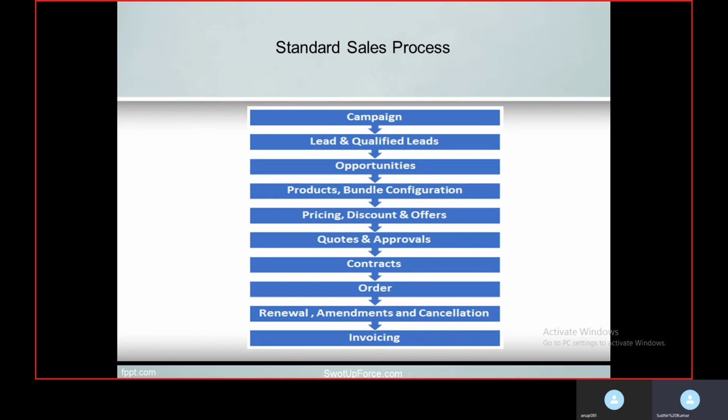Suppose one customer is buying a set of 100 quantity of your product, and another customer is buying a quantity of 1000.